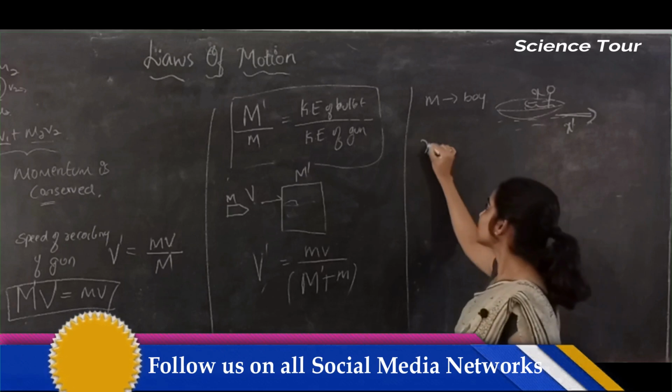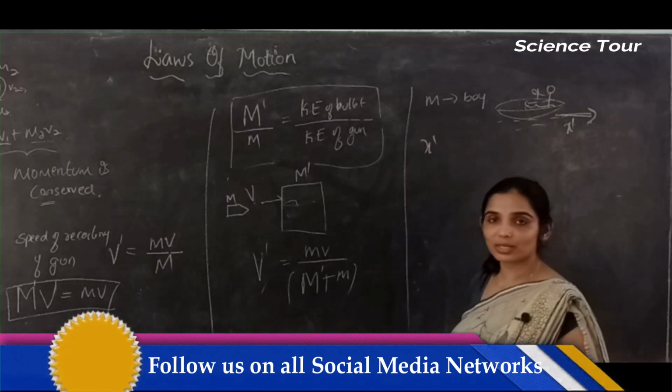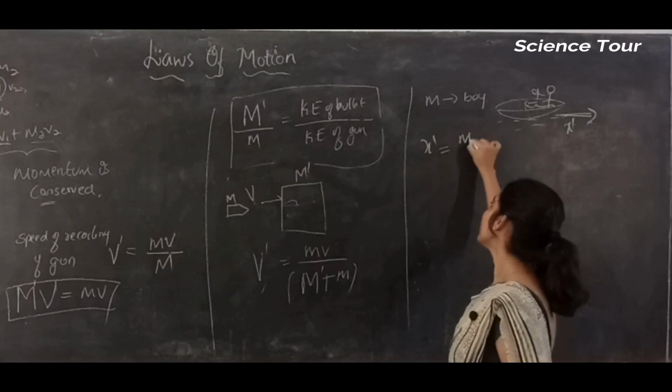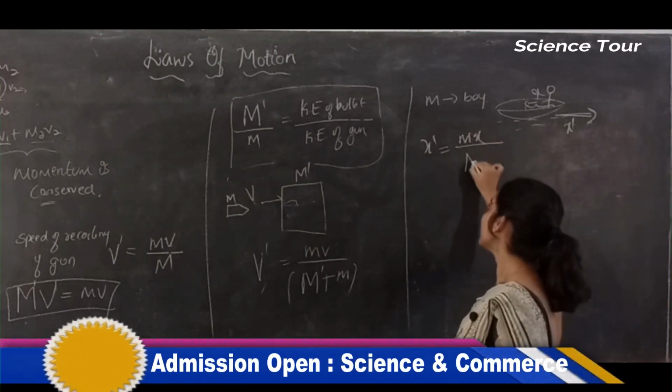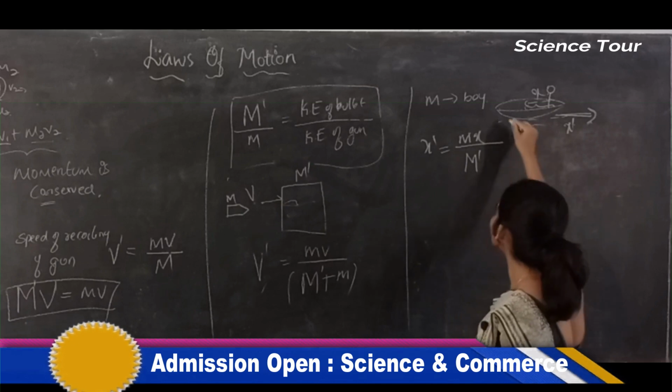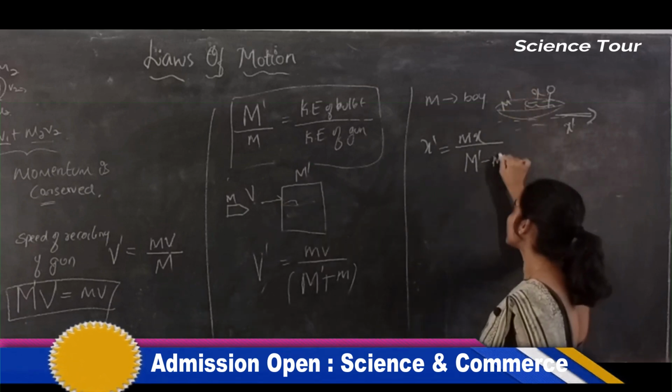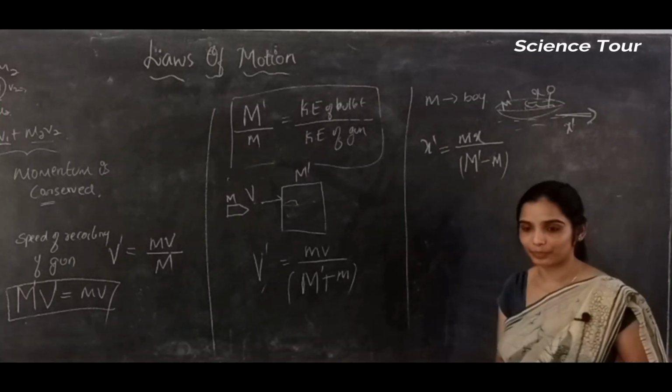The distance the boat moves in the opposite direction is equal to m into x divided by m dash plus m, where m dash is the mass of the boat and m is the mass of the boy.